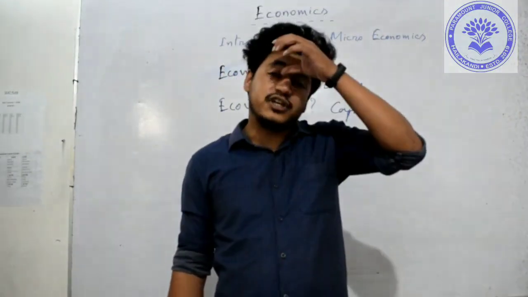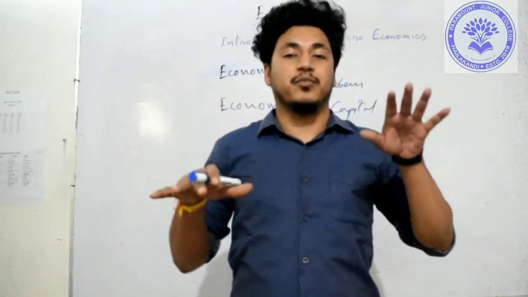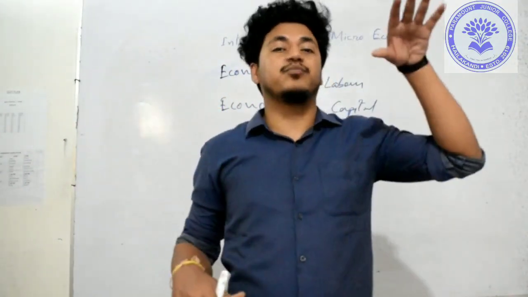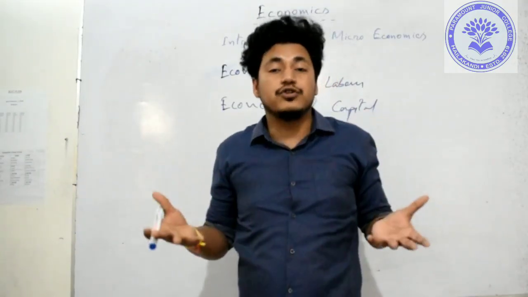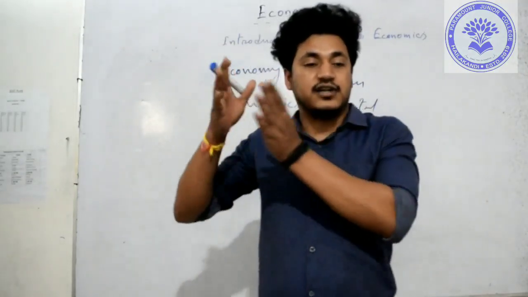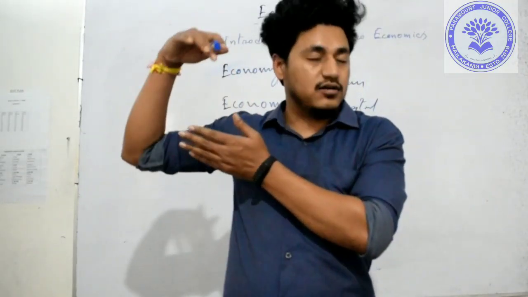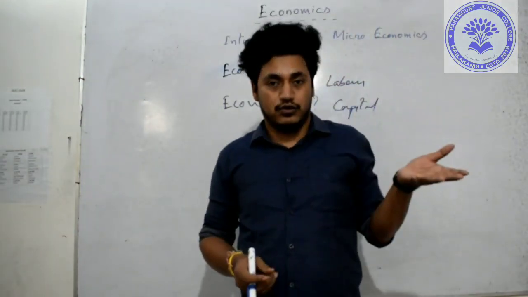Now, the question of whom to produce for is answered on the basis of this: in every country there are different classes of population. There are rich people, there are poor people, there are low income groups, there are high income groups. For whom should we produce more and for whom should we produce less? Because there are certain commodities which are known as luxurious commodities, and there are commodities which are known as necessary commodities.